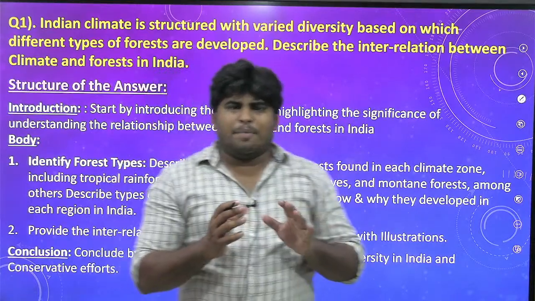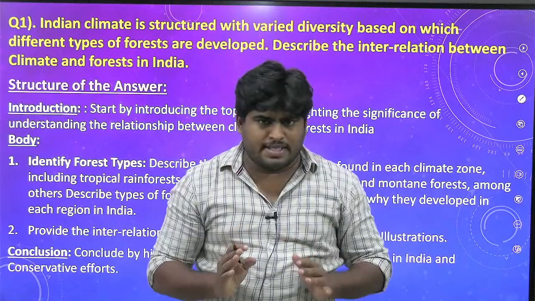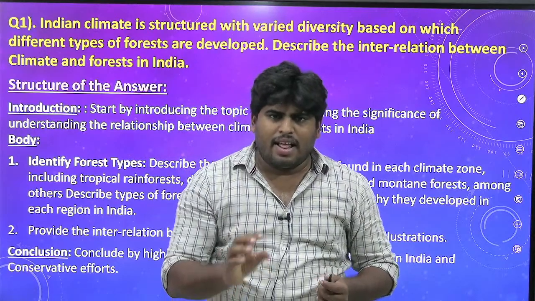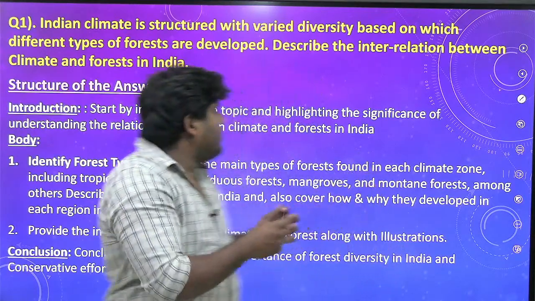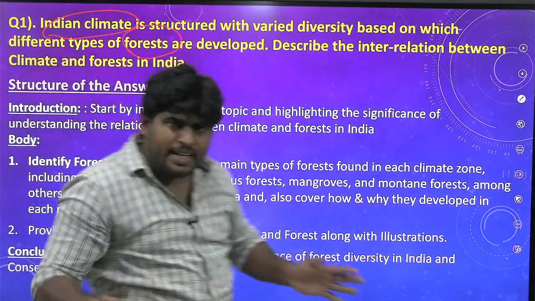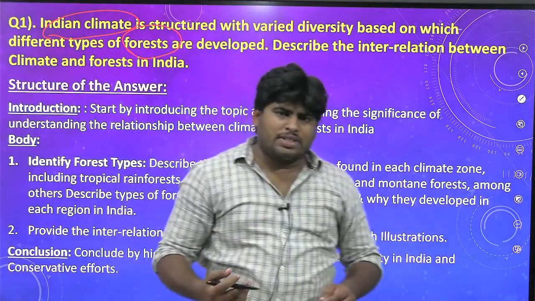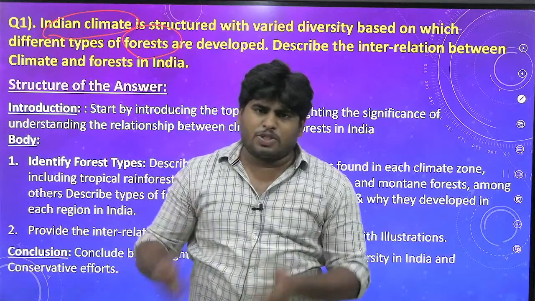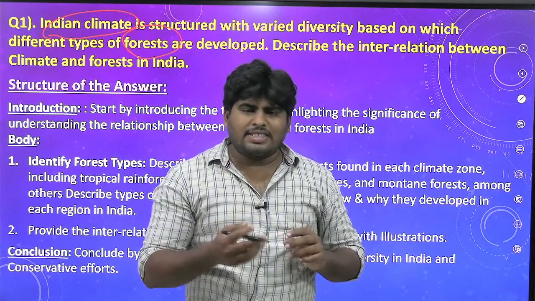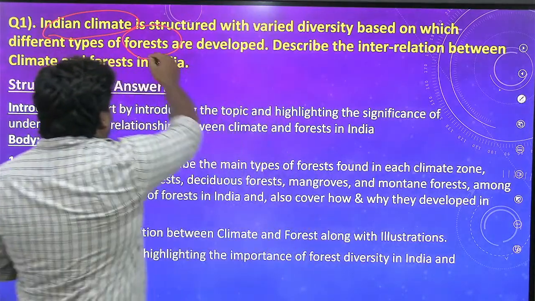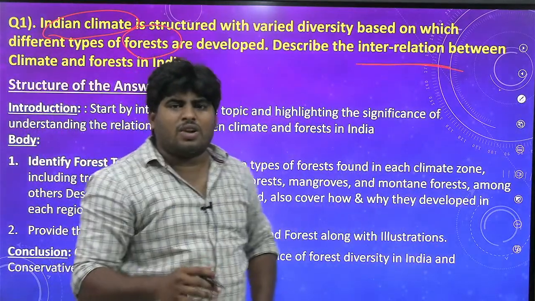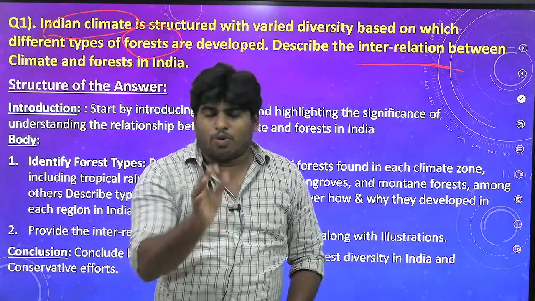Questions like this can be perceived in two methods by the aspirants. First, the general method, which would be done in the majority of cases. They will take the keywords like Indian climate and forests separately. So they will come up with content which talks about Indian climate and different types of forests without interlinking these two. And finally, just because the question asks that these two keywords be interlinked, like it is asking for the interrelation, in the conclusion, they will plan to give an interrelation. That won't work out.